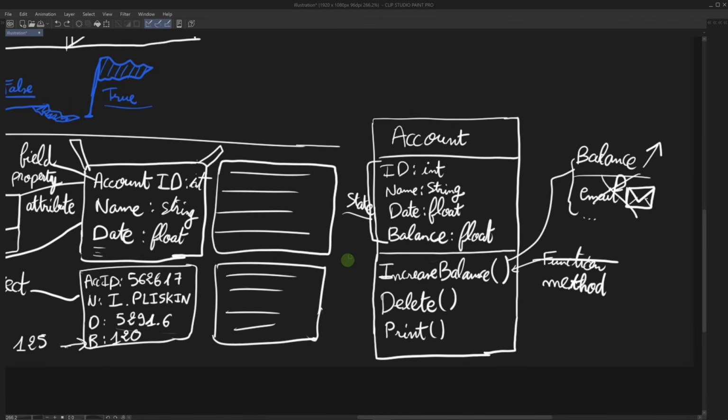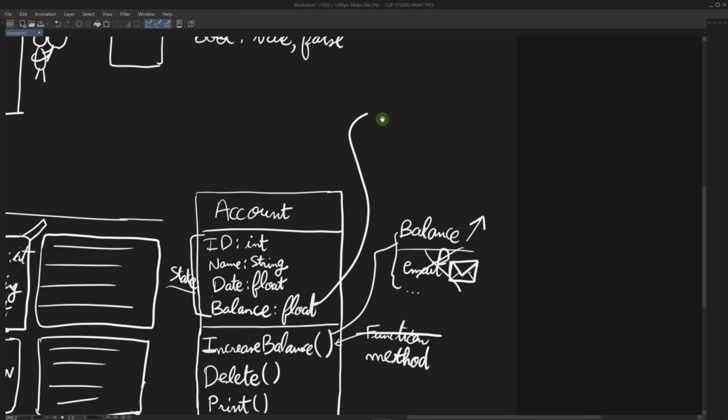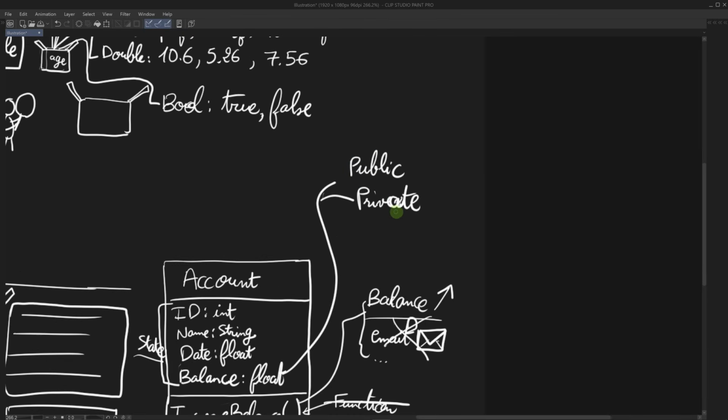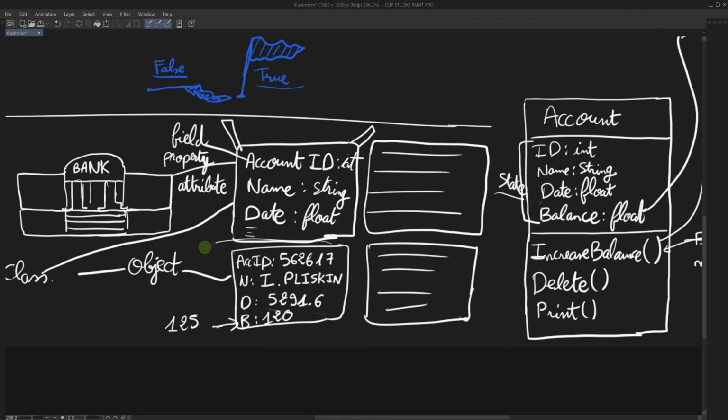This is why we have something called access modifiers on the attributes of our class. Let's take the balance for example. The balance can be either public or private. Now with the public field or attribute, I am allowed to do this. Other scripts in my program can access this value and change it. So here, as I said in my example, if I have a computer and I access this account, I can change this value as well.